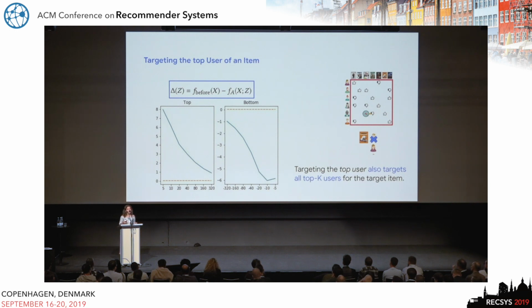So then we realized that a type of attack that the adversary could do would be to say that I want to target the top user of the item, meaning the user who would have been predicting the item had the attack not happened.